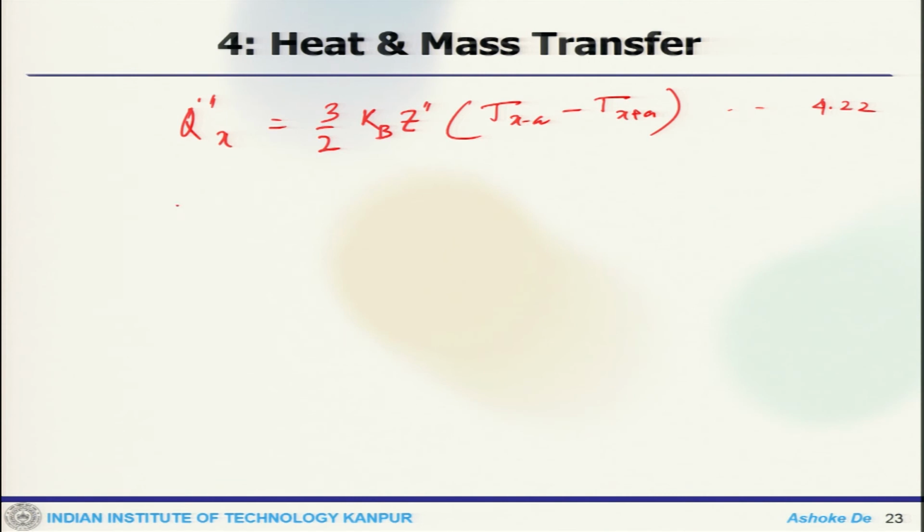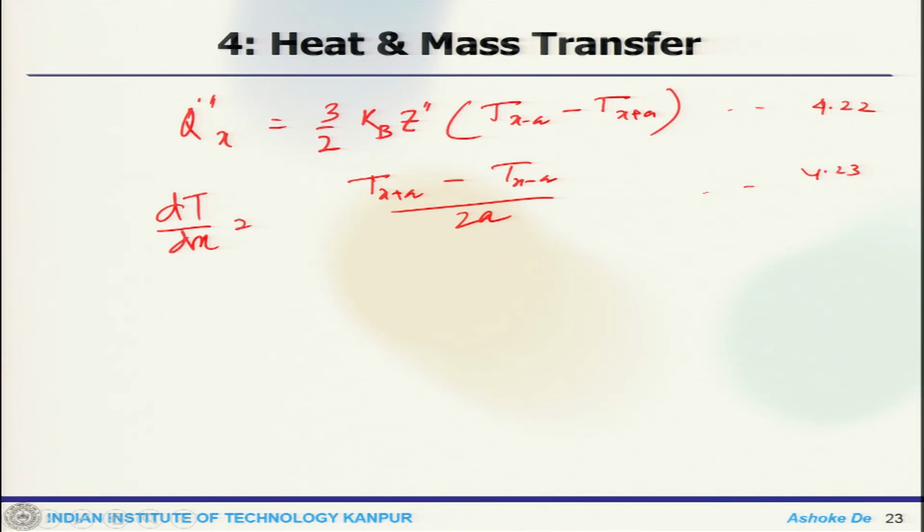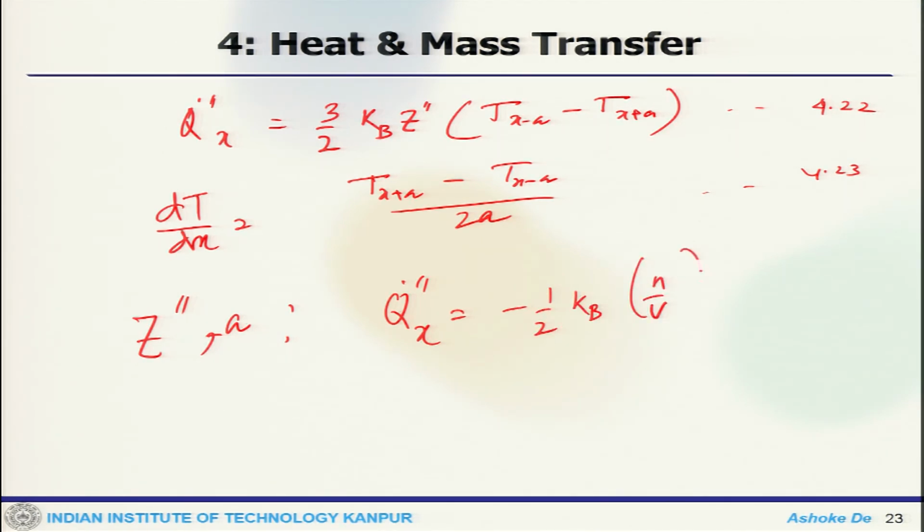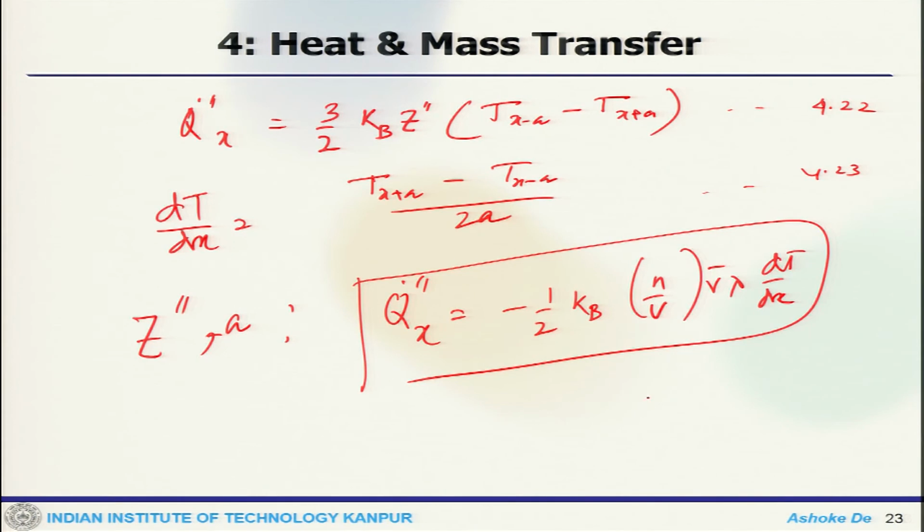So, the temperature gradient is dT/dx, which is T(x+a) minus T(x−a) divided by 2a. That is the simple interpolation one can write. Now, if you put 4.23 into 4.22, and using the definition of heat flux, one can get this as minus half k_B n by V, V bar lambda dT/dx. So, this is the relation that you get for heat flux.